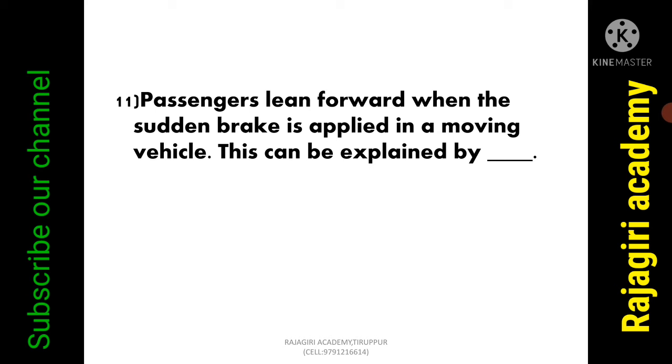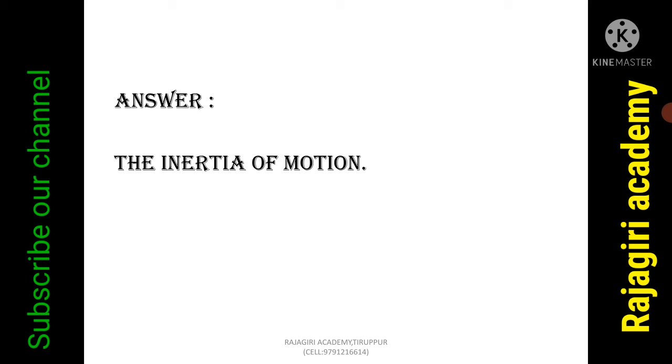Passengers lean forward when the sudden brake is applied in a moving vehicle. This can be explained by the inertia of motion.